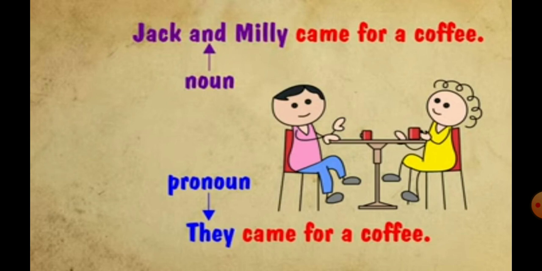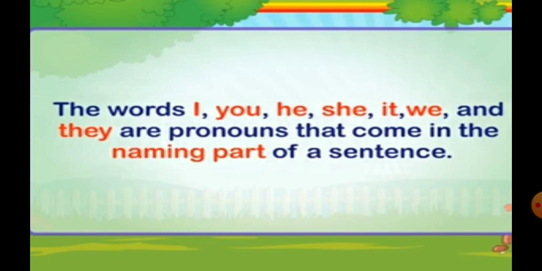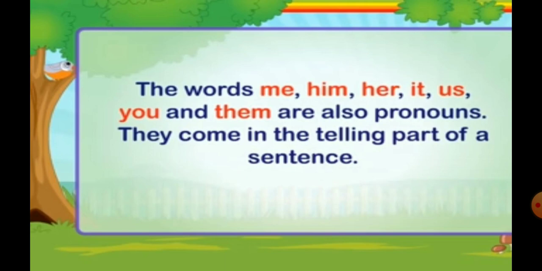Students, we already studied about the subject pronouns, which are I, you, he, she, it, we, and they. Subject pronouns come in the naming part of a sentence. In this video, we are going to learn about the object pronouns, which are me, him, her, it, us, you, and them. They come in the telling part of a sentence.